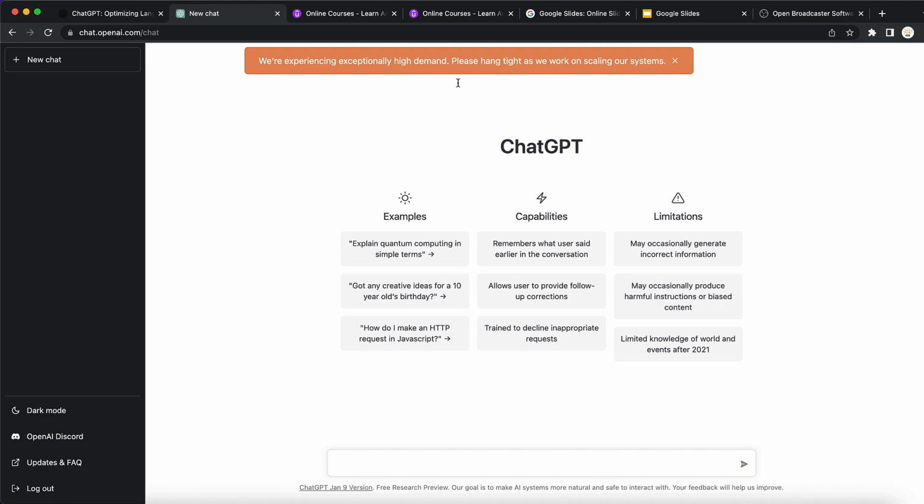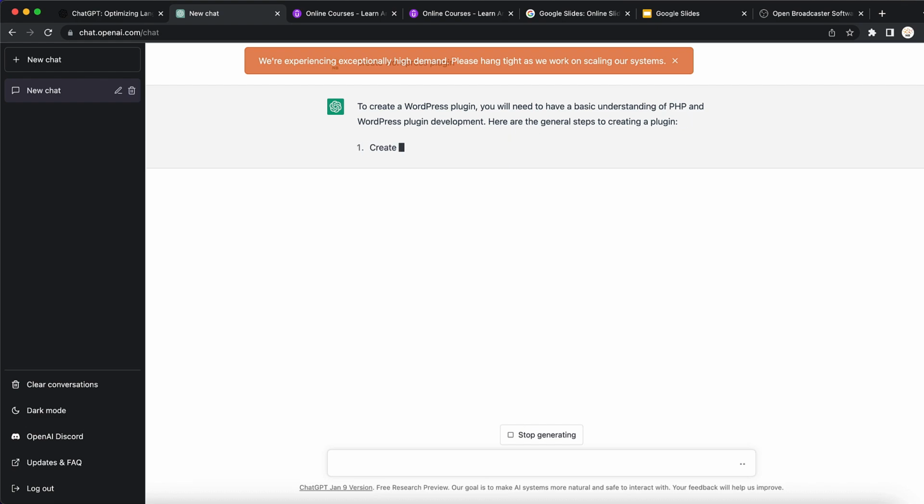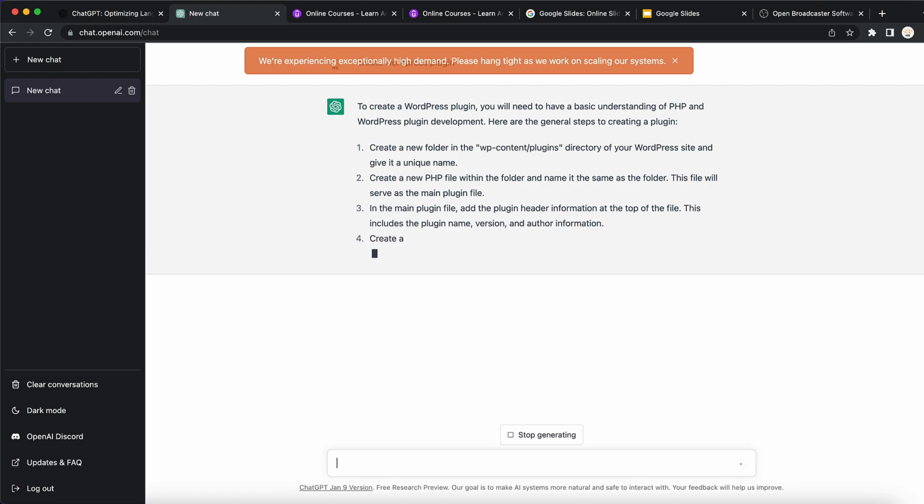So what is ChatGPT? Just a small introduction because maybe some people don't know. You can ask anything. You can, for example, say, create a WordPress plugin. I'm not going to say which one, but you can basically ask ChatGPT anything and it is going to do it for you. It can code, it can answer all of your questions, it can write, for example, poems or something like that. So basically anything can be done with ChatGPT.